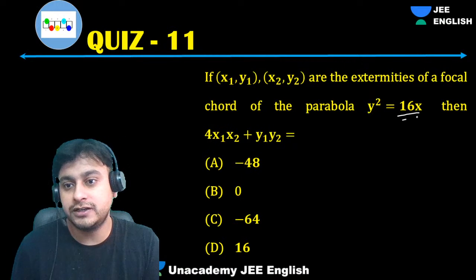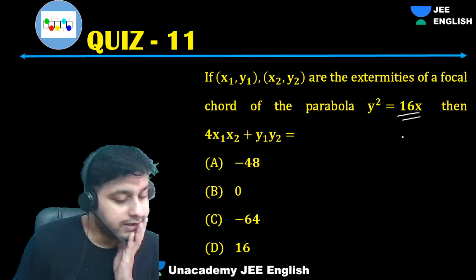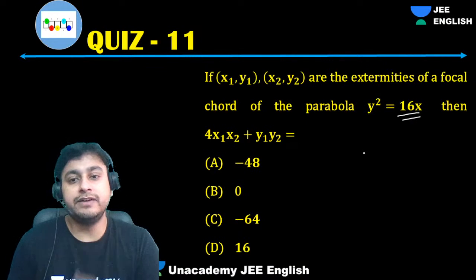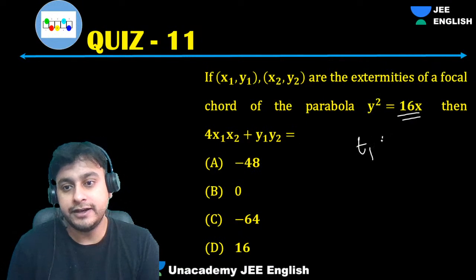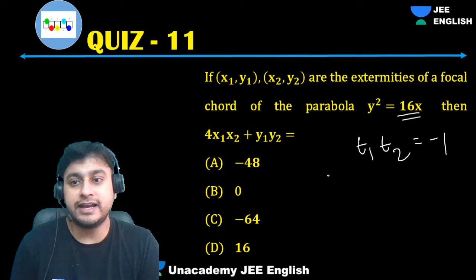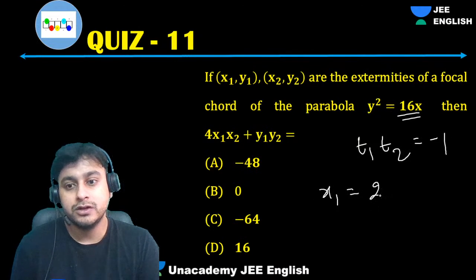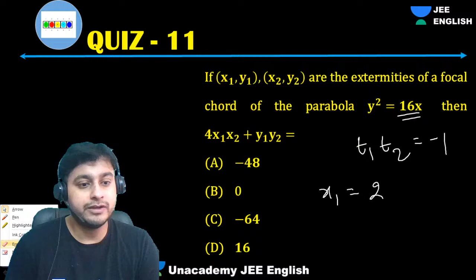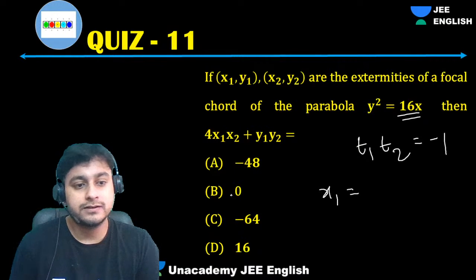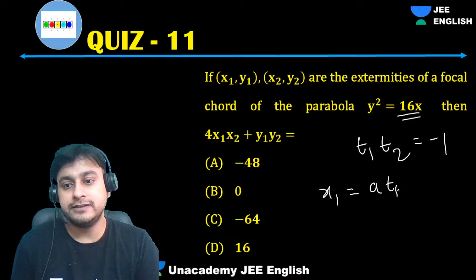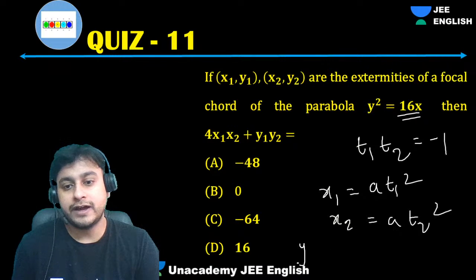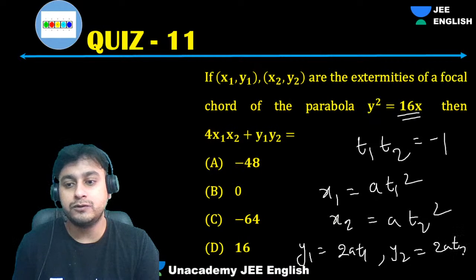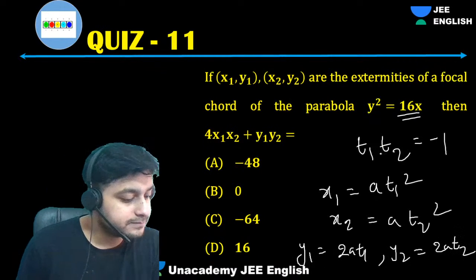So guys, for this question, you already know the condition. You know that T1 into T2 is minus 1. Your points can be written as x1 as at1 square, x2 as at2 square, and y1 as 2at1 and y2 as 2at2.